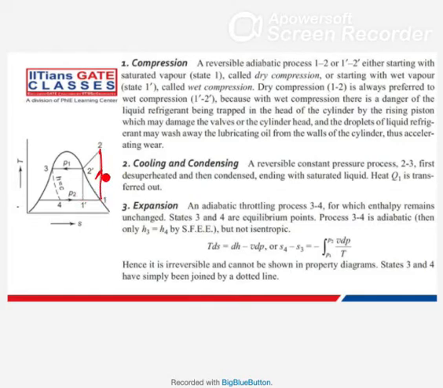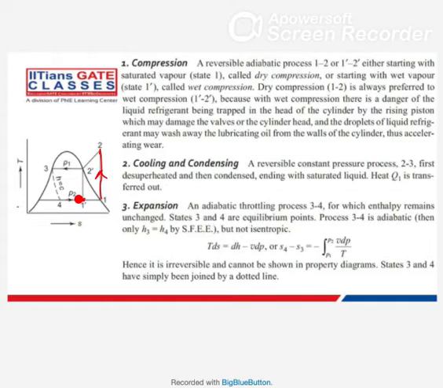The reason is, if you end somewhere here, this is the wet region, so some refrigerant will be in the form of liquid, and if liquid enters the compressor, it is a danger for your compressor, because that liquid can be trapped somewhere inside. It can damage your valves or the head of the cylinder.